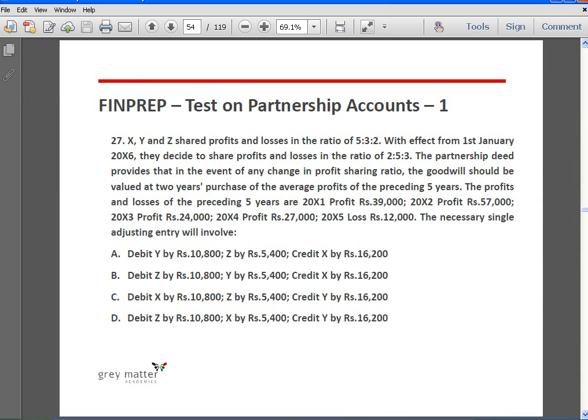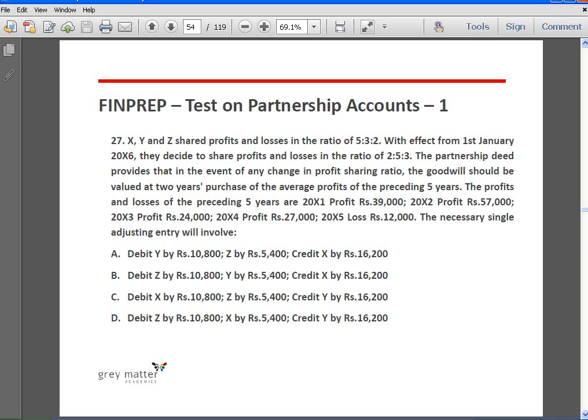Next. X, Y and Z shared profits and losses in the ratio of 5:3:2. With effect from 1st January 2006, they decided to share profits and losses in the ratio of 2:5:3. The partnership deed provides that in the event of any change in profit sharing ratio, goodwill should be valued at 2 years' purchase of the average profits of the preceding 5 years. Profits and losses of the preceding 5 years are given to us. Okay, what is the single necessary journal entry that is involved?